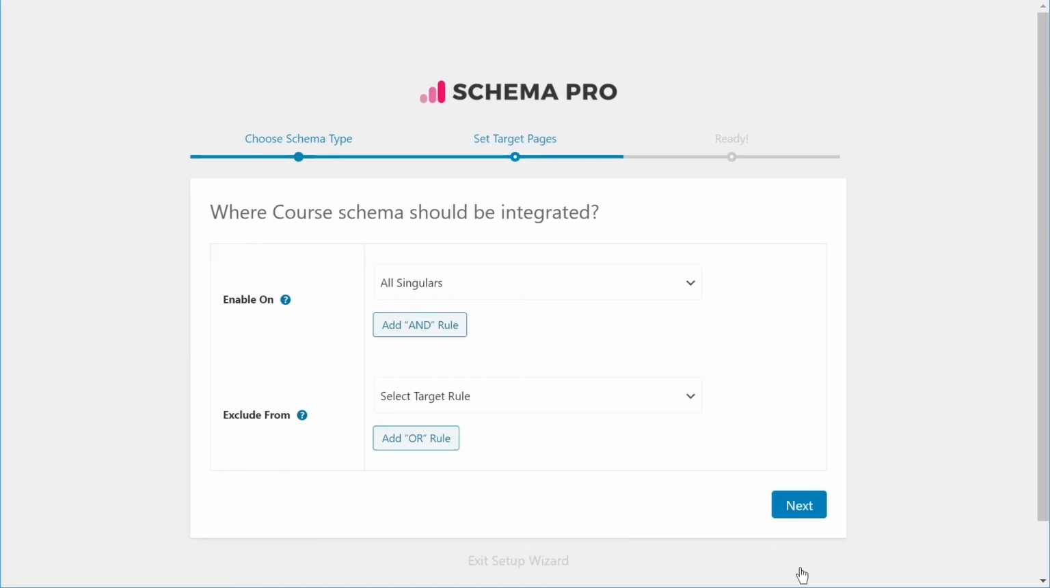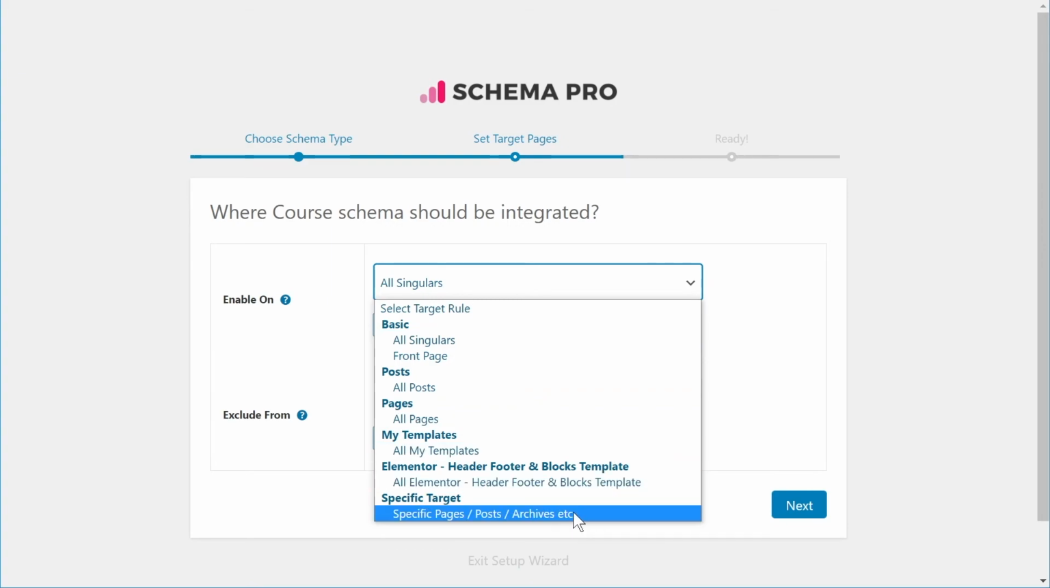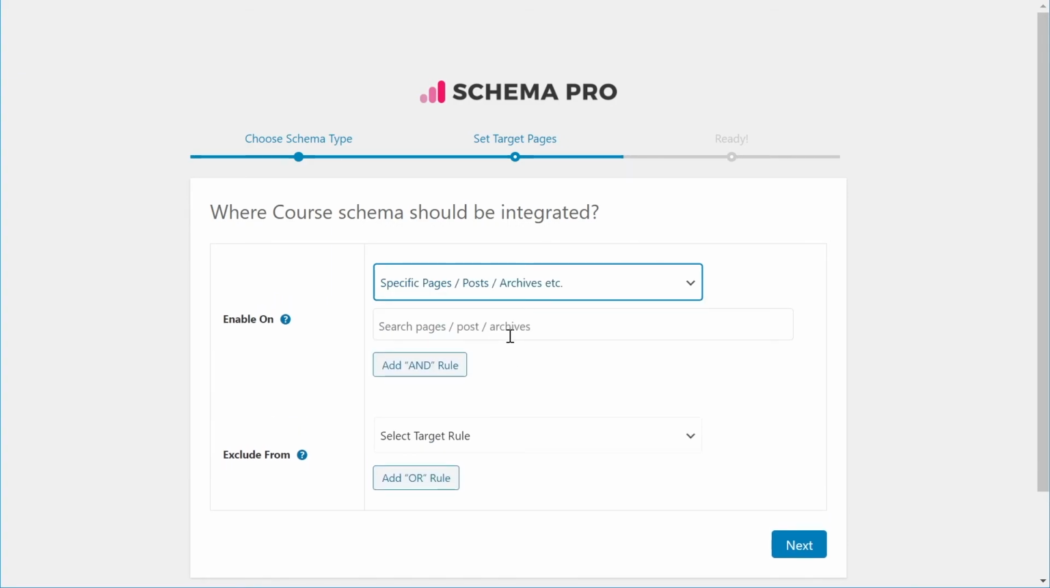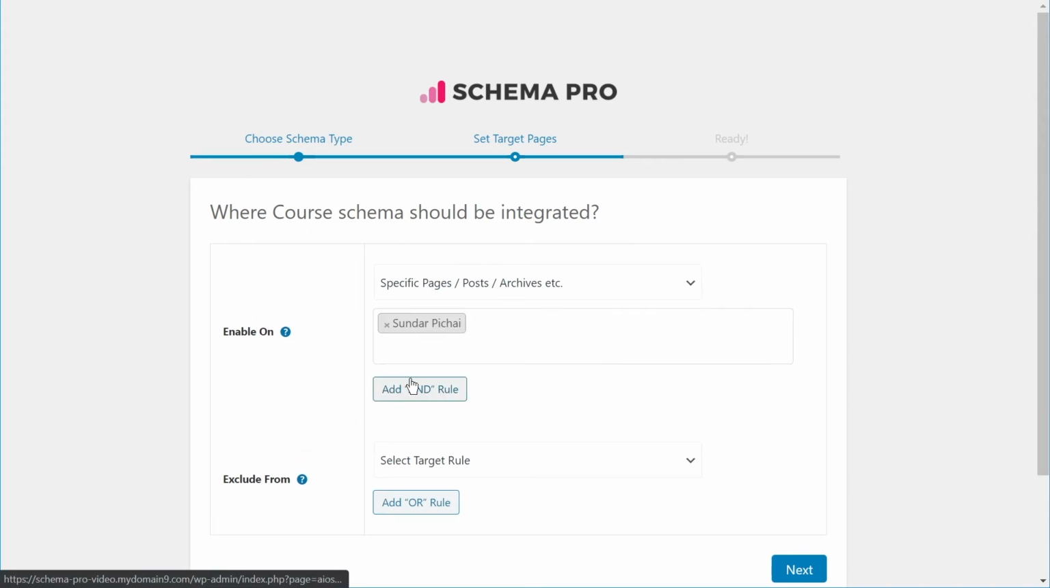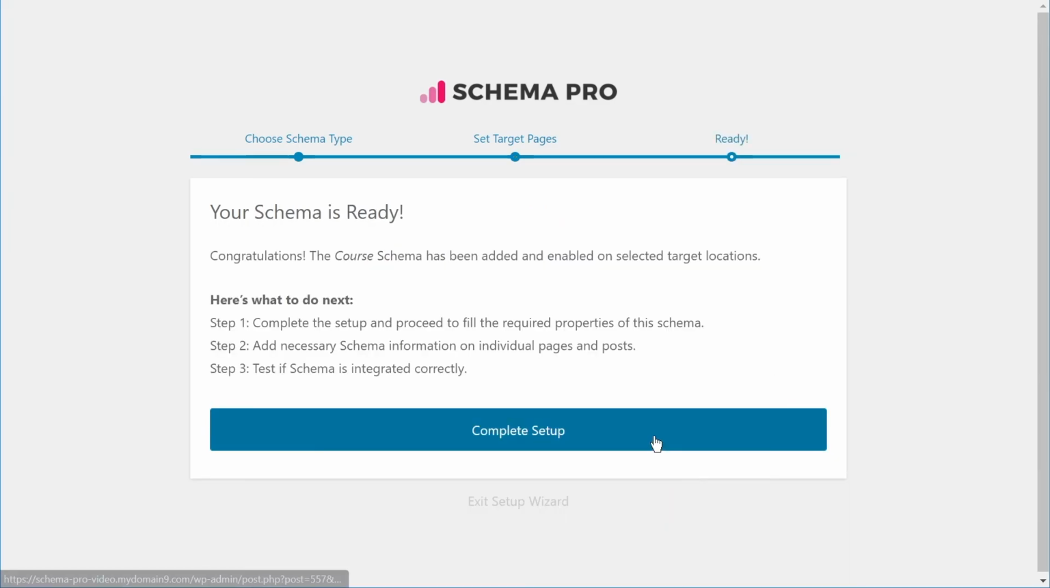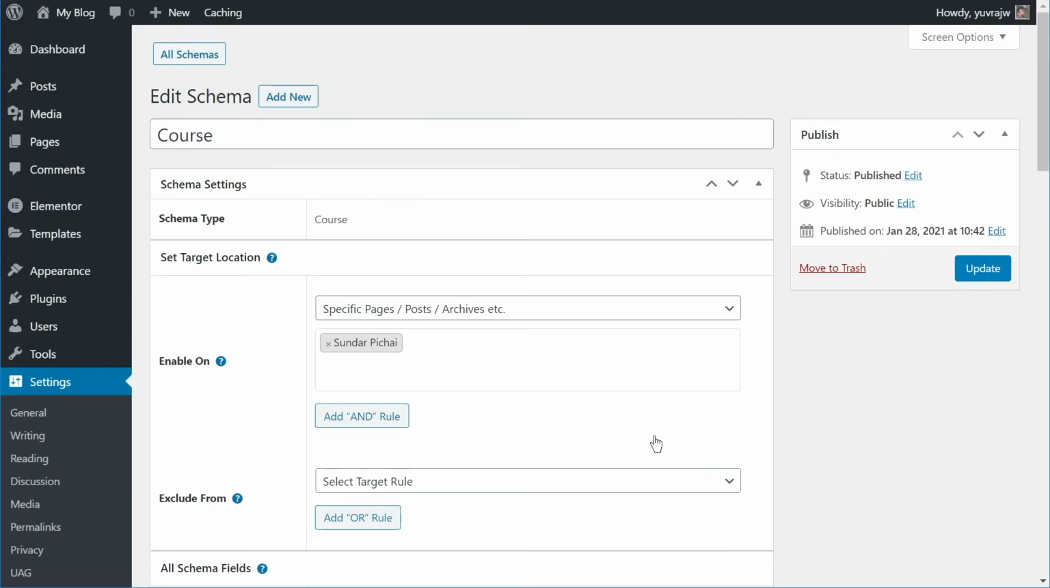For this demonstration, I'll just select that particular page that we created for Sundar Pichai as the page that we want to add the course schema on. So I'm going to go to specific pages and posts. I'm going to type in Sundar and select the post Sundar Pichai. I'll click the Next button, I'll complete the setup, and now we're inside the editing page of the course schema.